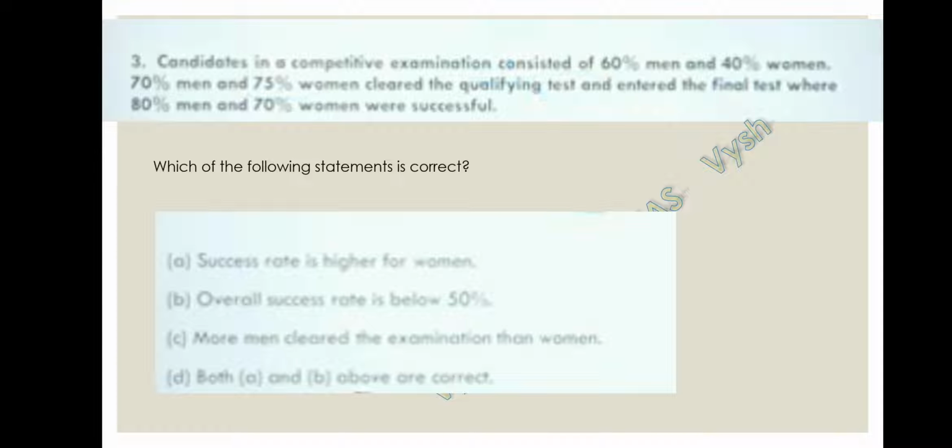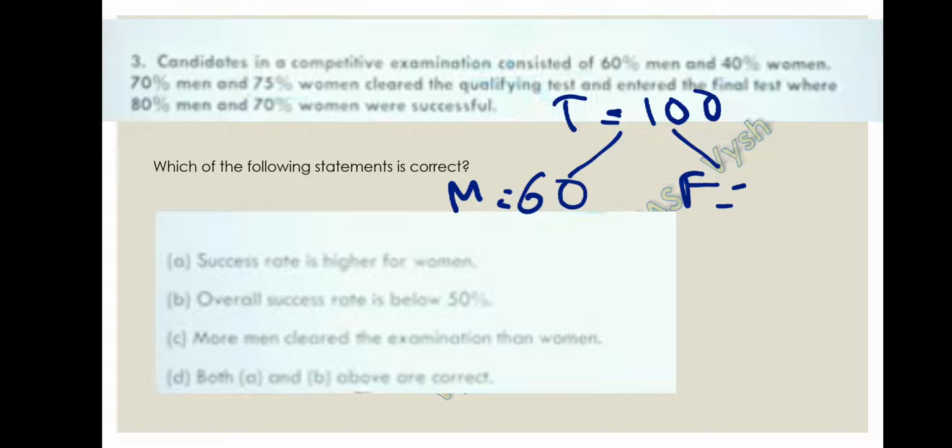Question number 3. Candidates in a competitive examination consisted of 60% men and 40% women. 70% men and 75% women cleared the qualifying test and entered the final test, where 80% men and 70% women were unsuccessful. Which of the following statements is correct? So they have given some conditions. Let's write them in order. Let's take the total as 100. In the total 100, males are 60.